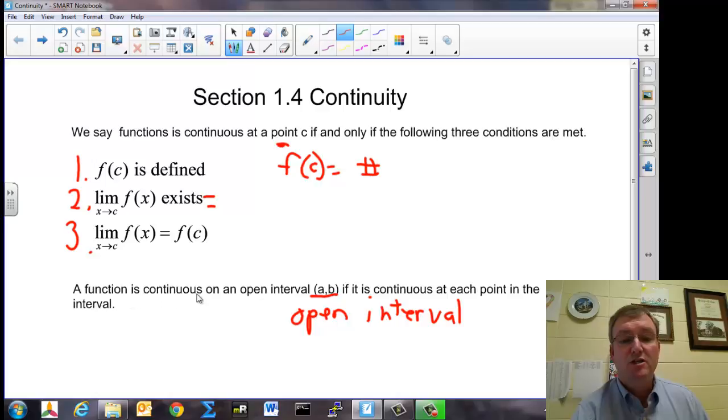So we say a function is continuous on an open interval, a to b, if it's continuous at each point on the interval. So basically, if we can show that these three steps are true for every point between a and b, then we say that the function is continuous from a to b.